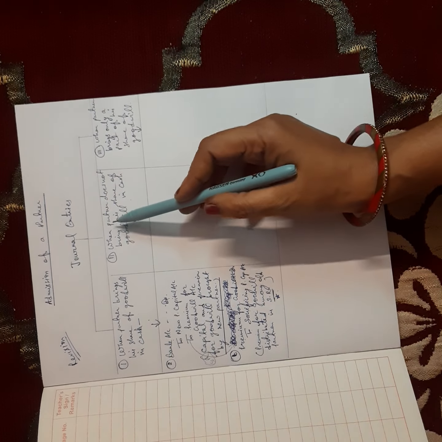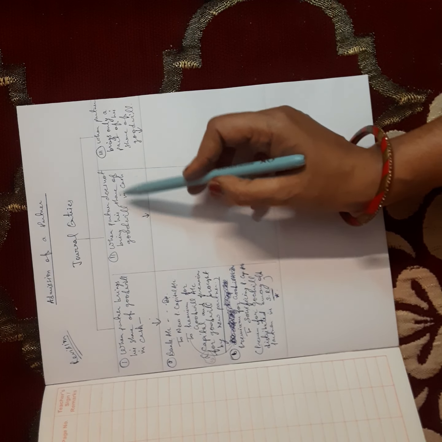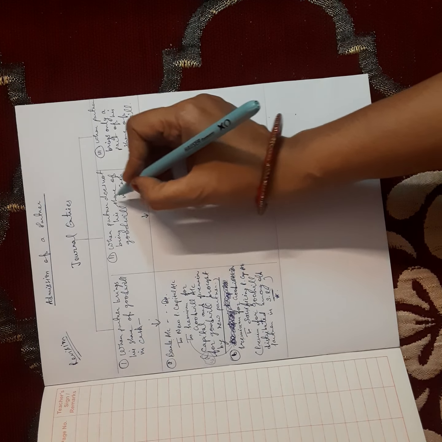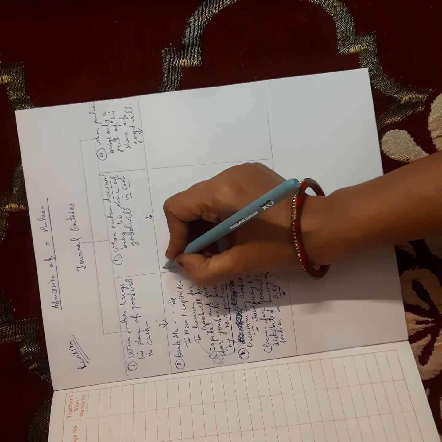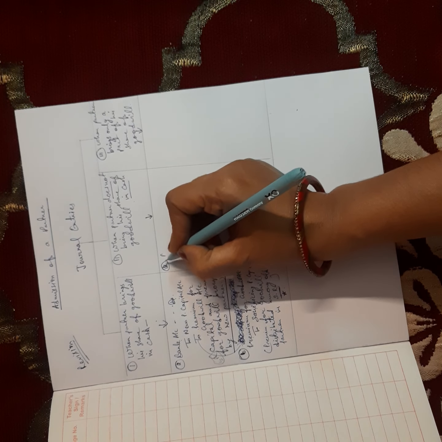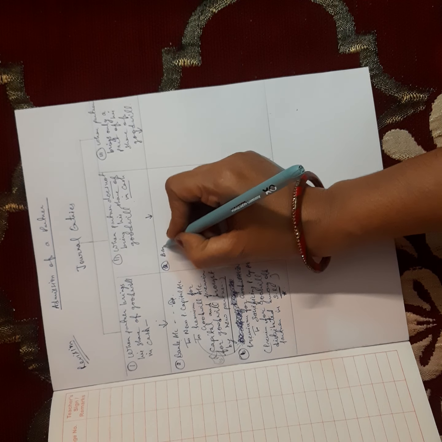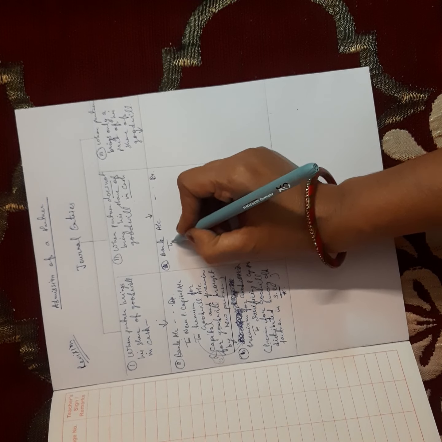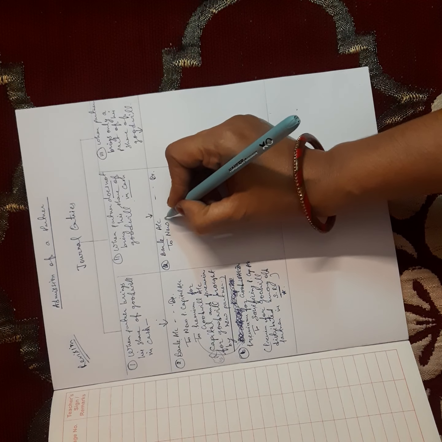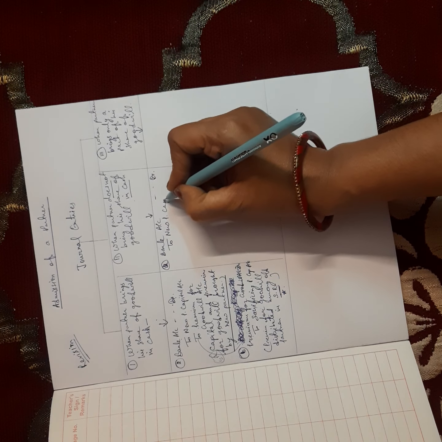Second case is when the partner does not bring his share of goodwill in cash. Now see, the partner is not bringing goodwill in cash. So in the first journal, bank account debit to capital brought in, then it will be new partner's capital account.